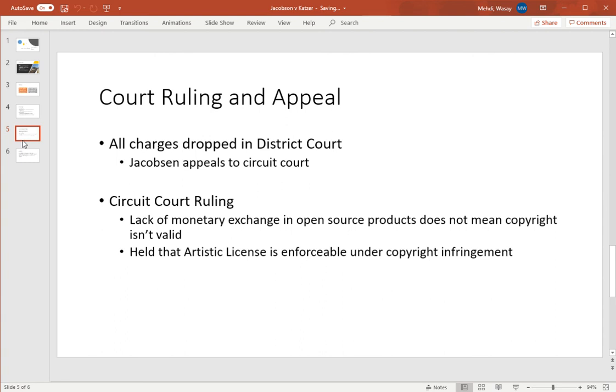But Jacobson appealed this to the circuit court, and the circuit court actually overruled the district court's standing and said that the lack of monetary exchange in open source products does not mean the copyright is invalid. Just because Jacobson isn't gaining monetary value from the copyright doesn't mean there isn't value to be gained for Jacobson by getting credit in the commercial software. And also they set a precedent that the artistic license is enforceable under copyright law for open source software.